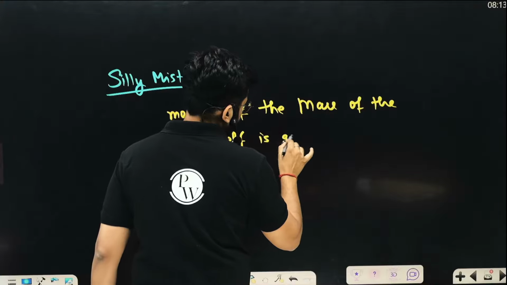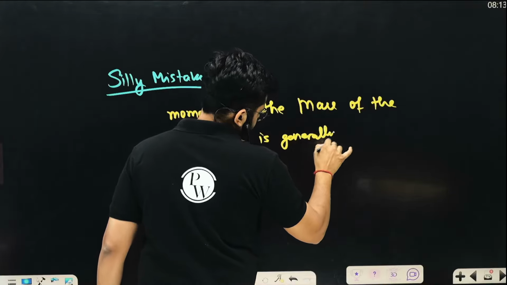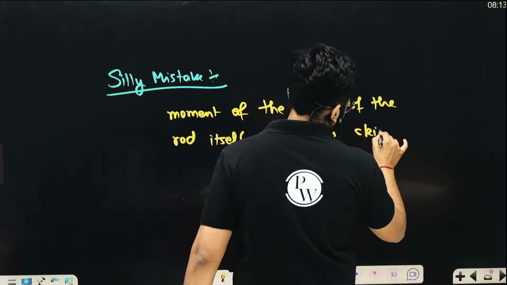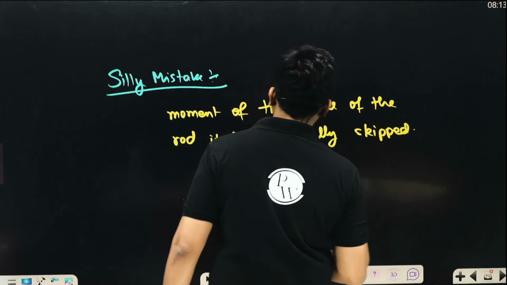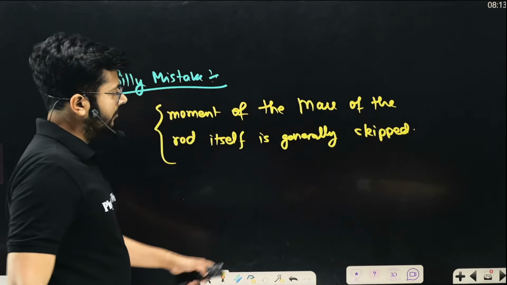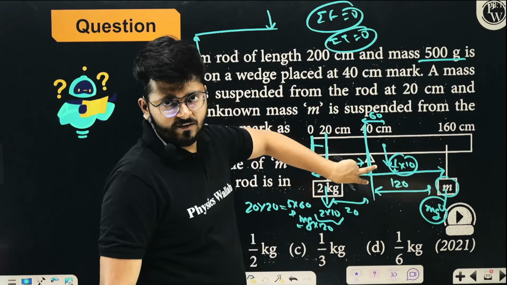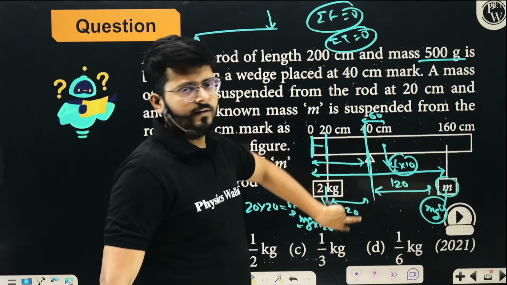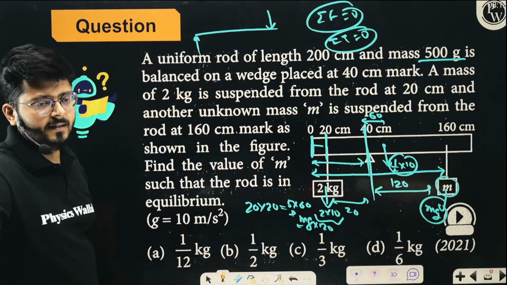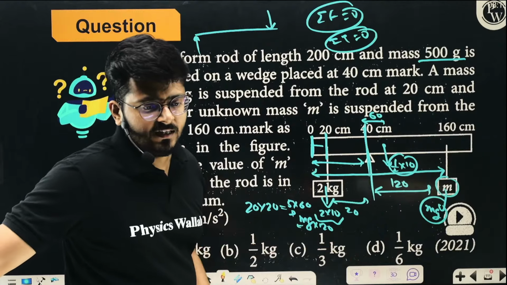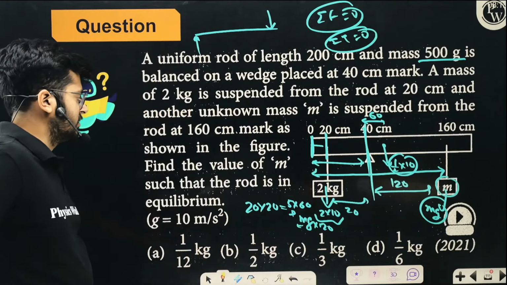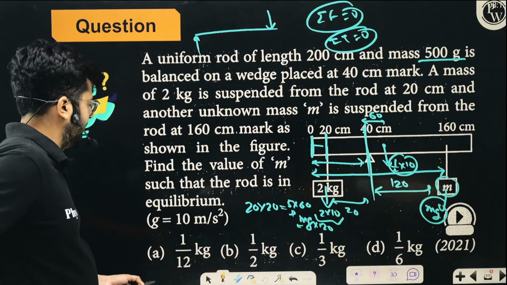Don't skip that part, because the rod also has some mass, so it also has a turning effect. We have to consider the turning effect of that weight as well. Considering everything, you can solve these questions and get the value of the mass.